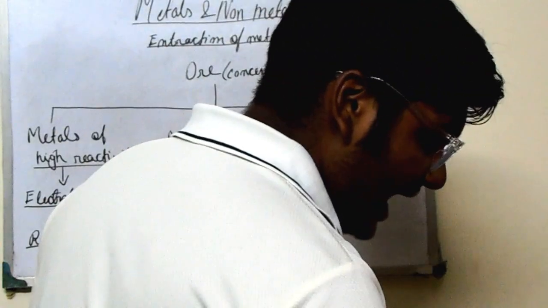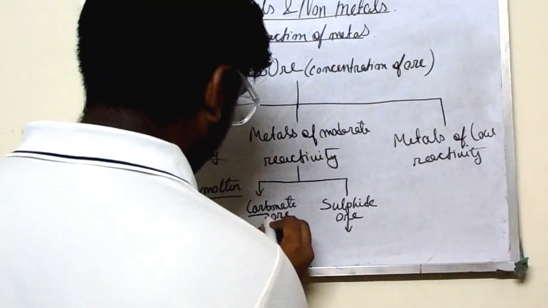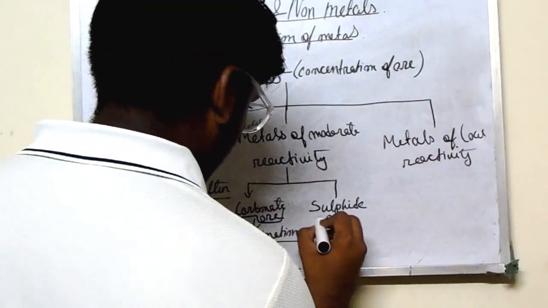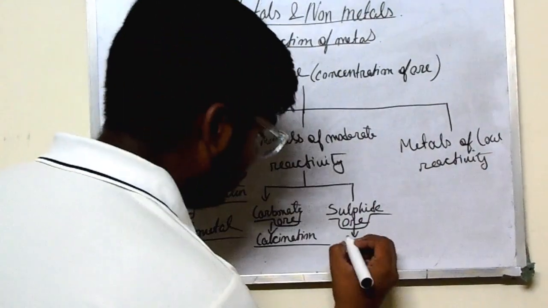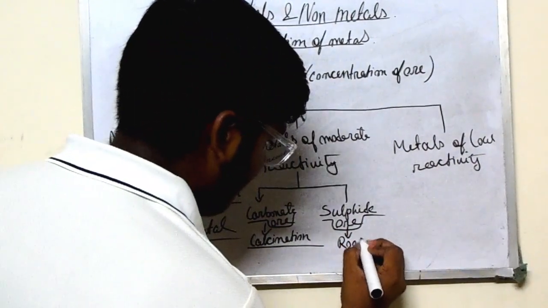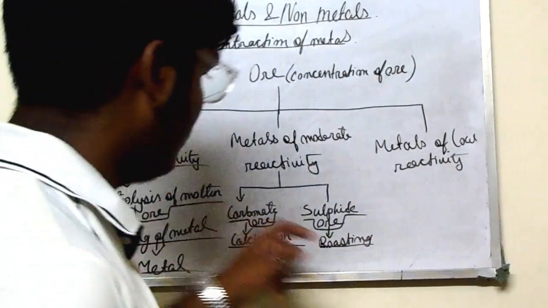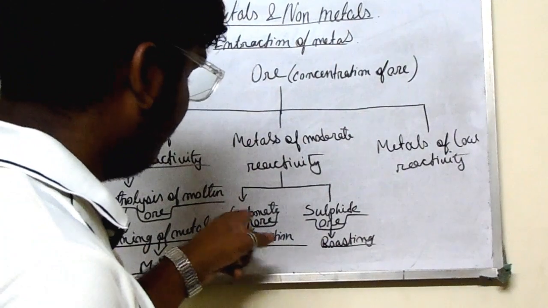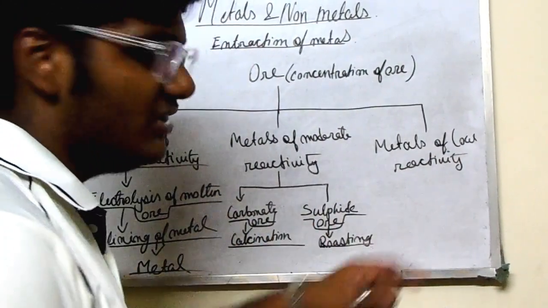In sulfide ore, the third process will be roasting. You can't perform roasting with carbonate ore, and you can't perform calcination with sulfide ores.